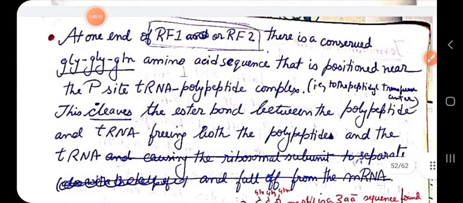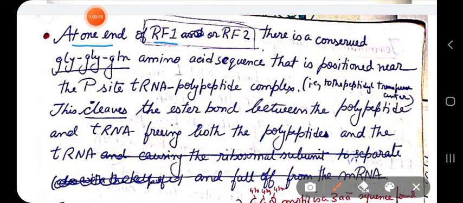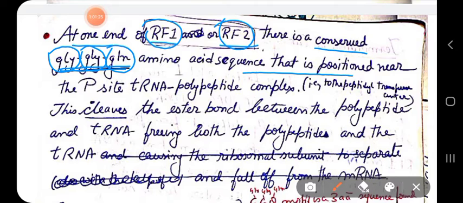At one end of RF1 and RF2, there is a conserved amino acid sequence, and that conserved amino acid sequence is this. This is the conserved amino acid sequence found within RF1 and RF2, and it is positioned near the P site tRNA polypeptide complex.